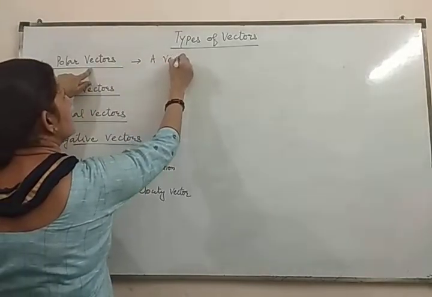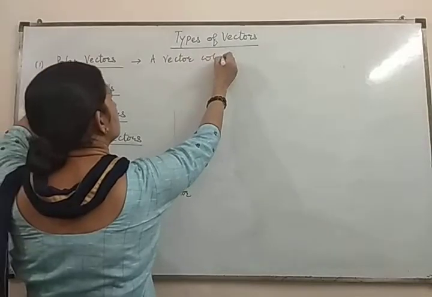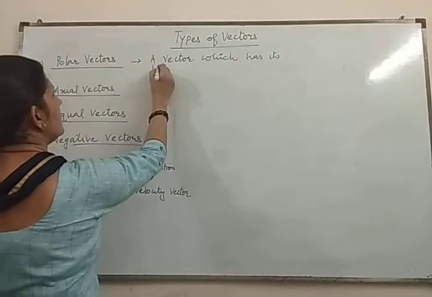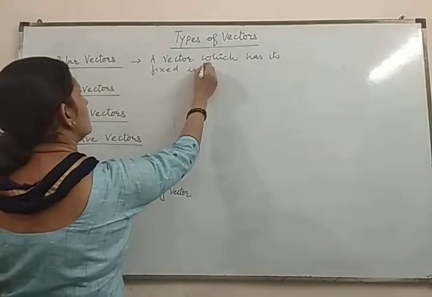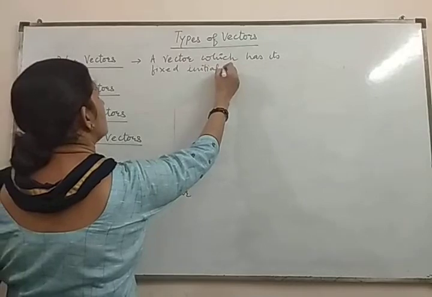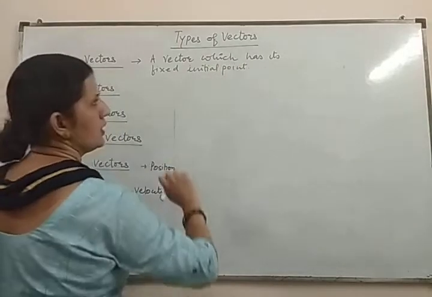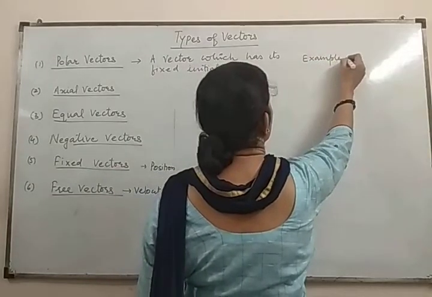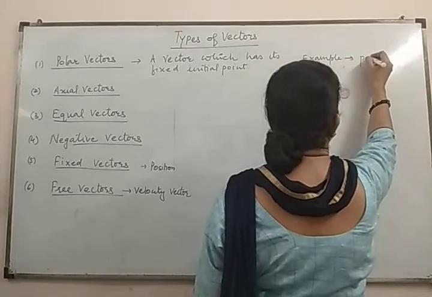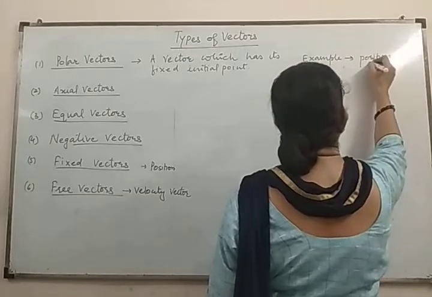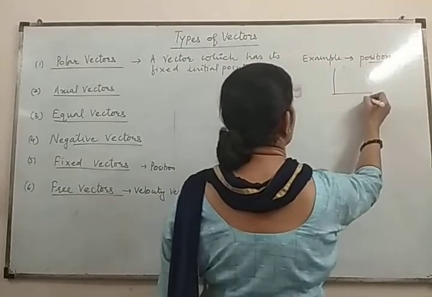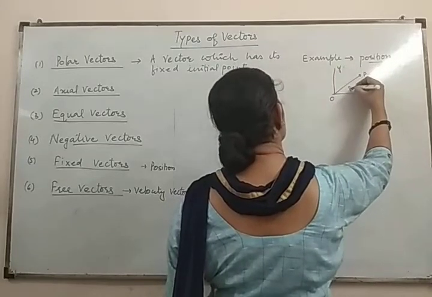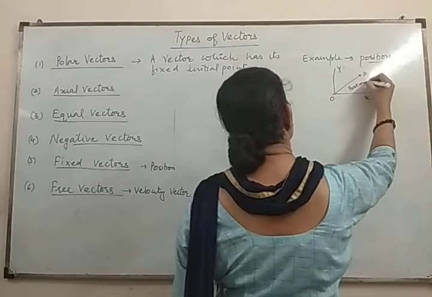So what do you mean by a polar vector? A vector which has its fixed initial point is known as a polar vector. An example is the position vector, because you start the position vector from the origin itself. This is O, this is P. This is a polar vector.